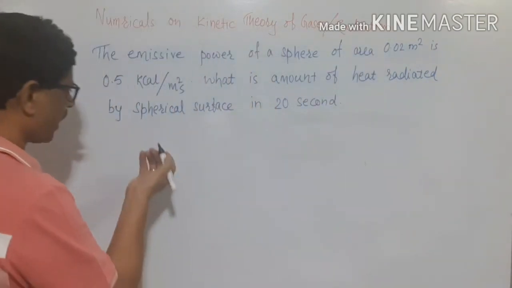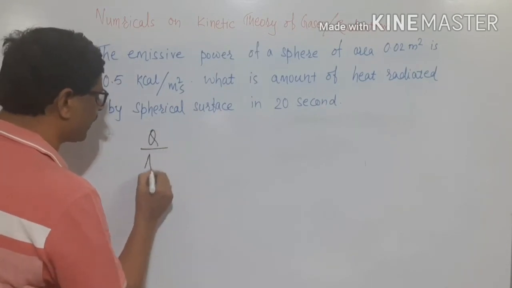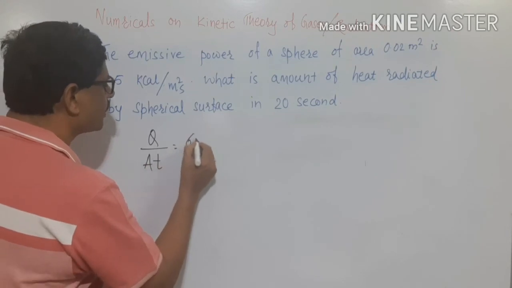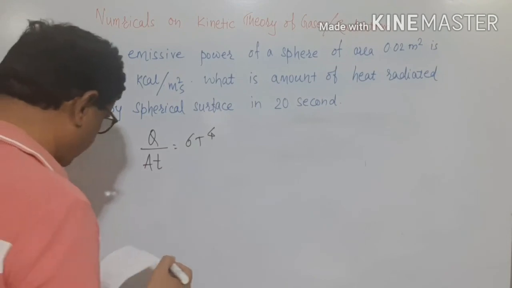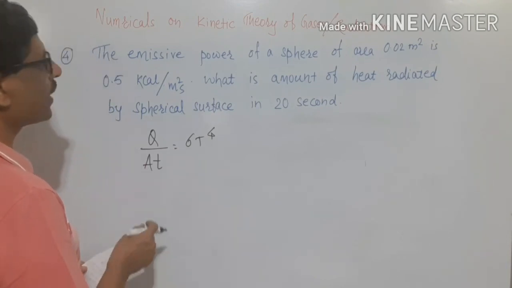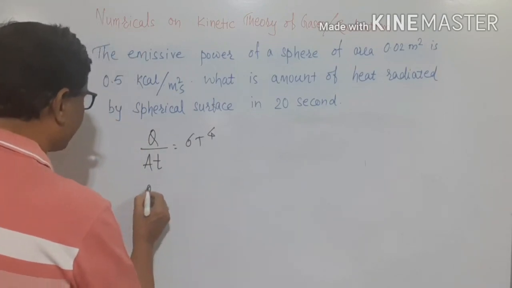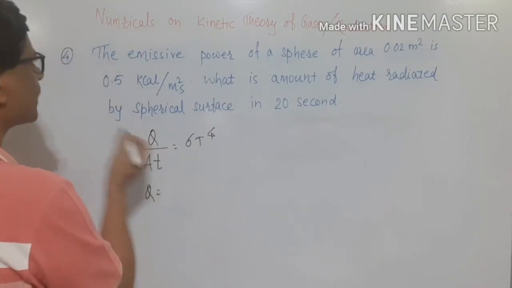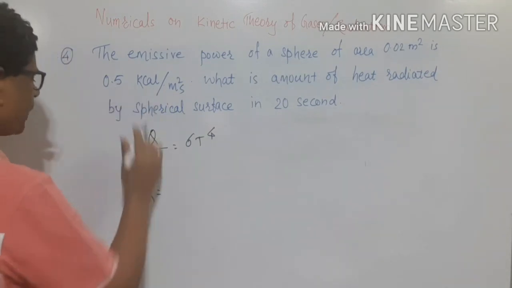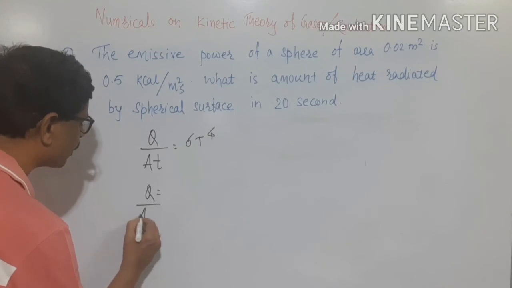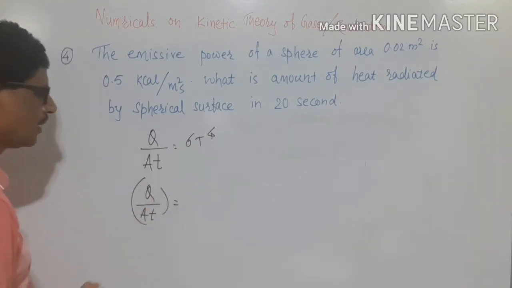Again, making use of Stephen's law of radiation, Q divided by A into T is equal to sigma T to the power of 4. And what you have to determine here is the value of Q. This is Q upon A T, which is actually given to you.